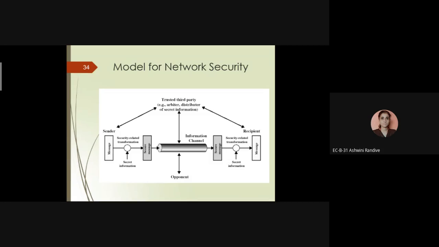Now you can tell me where is the possibility of an attack, or where is the possibility of a hacker. Where can the hacker read this particular message? Where is the possibility in this network security model where the hacker can read that particular message if the key is not there?